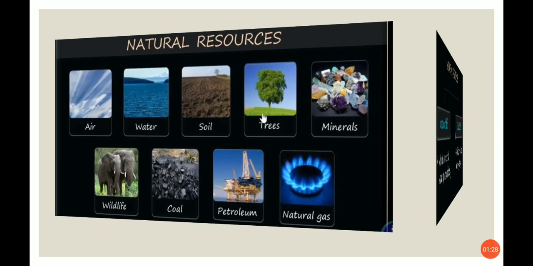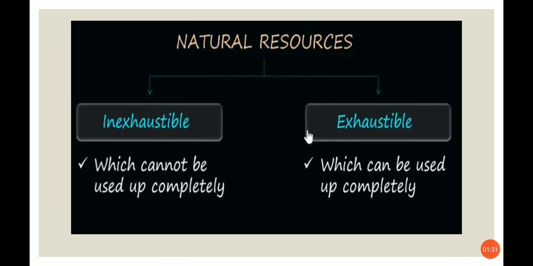inexhaustible and exhaustible. Inexhaustible means which cannot be used up completely. When you're getting more tired and you say that I'm so exhausted, it means that I'm completely exhausted. You can use such words. Here, exhaustible means completely used up. So inexhaustible means which can't be used up completely. Exhaustible means which can be used up completely. We will see with the examples.